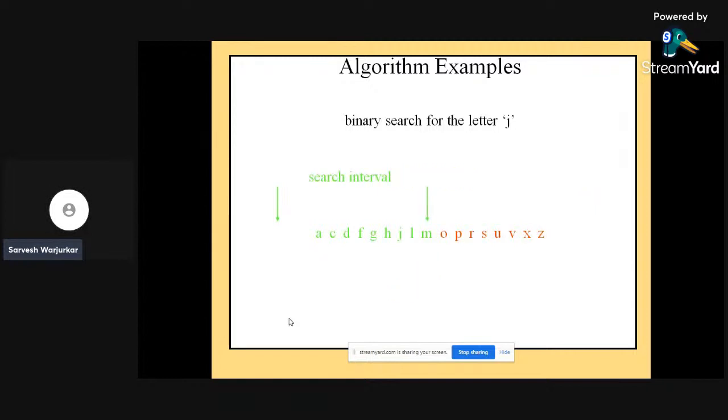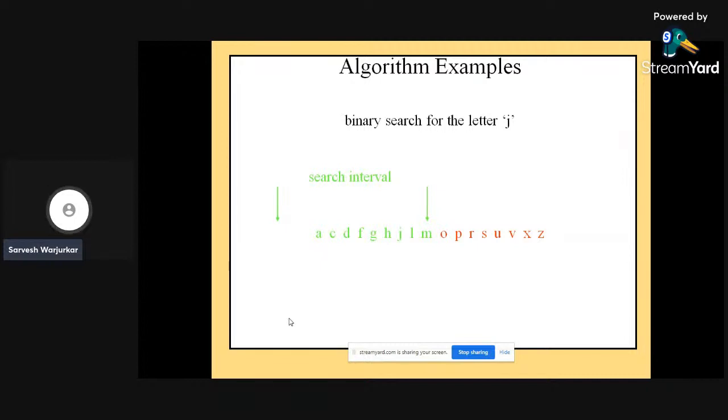For example, if all the elements are in alphabetical order, look at this: a c d f g h j l m o p r s u v x and z. In that case, the letter which we are searching for should be in the first half, or in the first interval. The whole list is divided into two different parts, that is two intervals, interval 1 and interval 2.